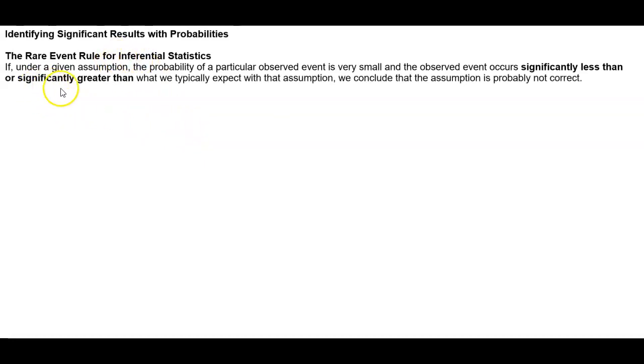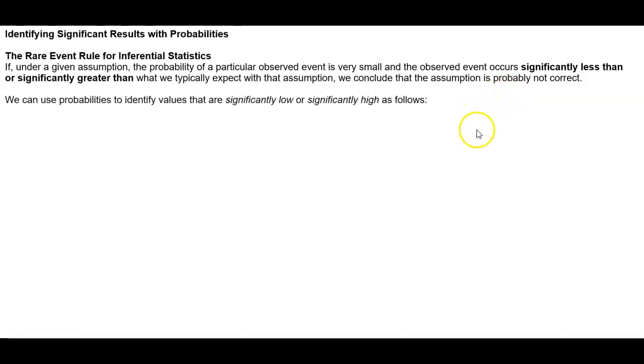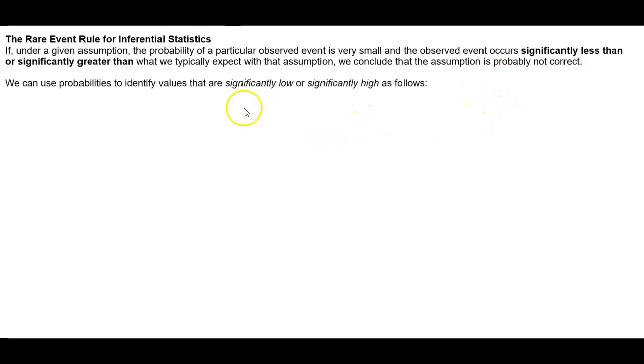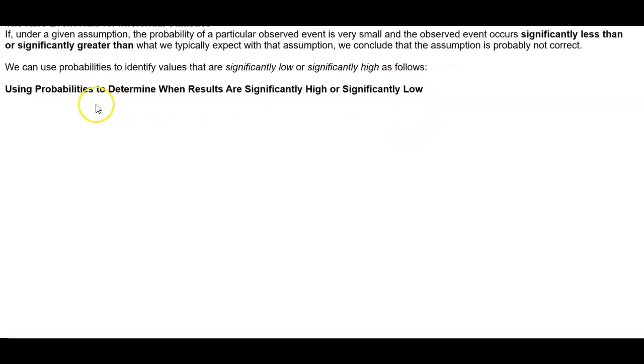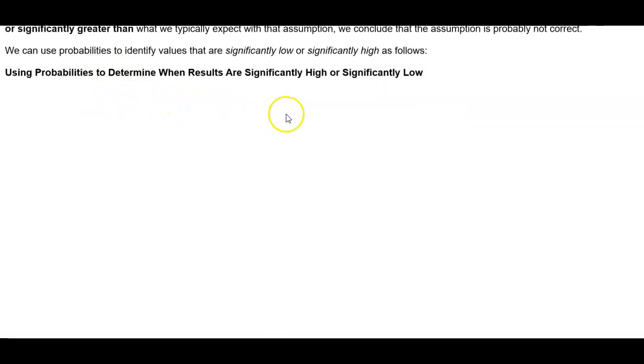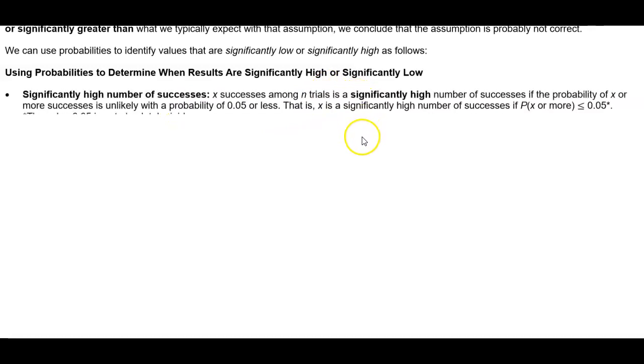Now, if, under a given assumption, the probability of a particular observed event is very small, and the observed event occurs significantly less than or significantly greater than what we typically expect with that assumption, we conclude that the assumption is probably not correct. Now, we can use probabilities to identify values that are significantly low or significantly high as follows. Now, using probabilities to determine when the results are significantly high or significantly low.